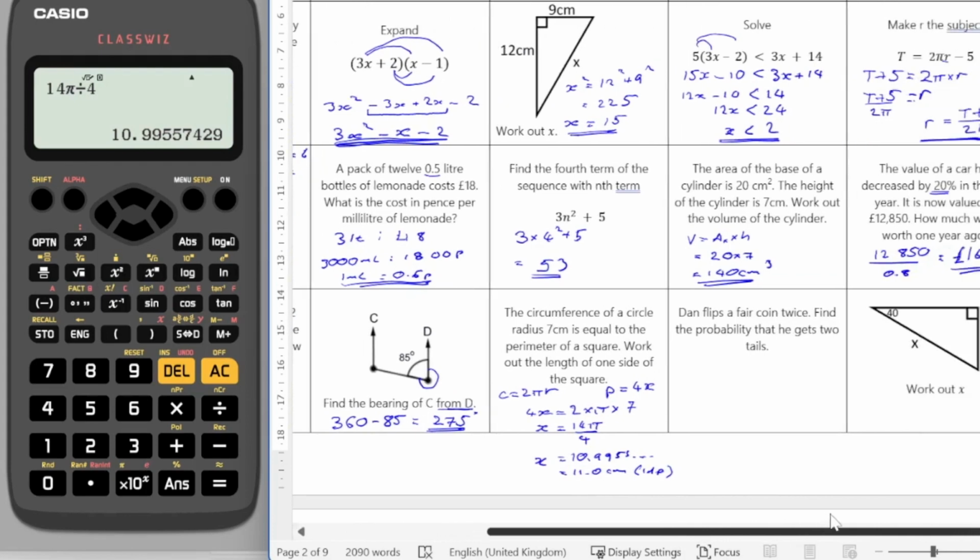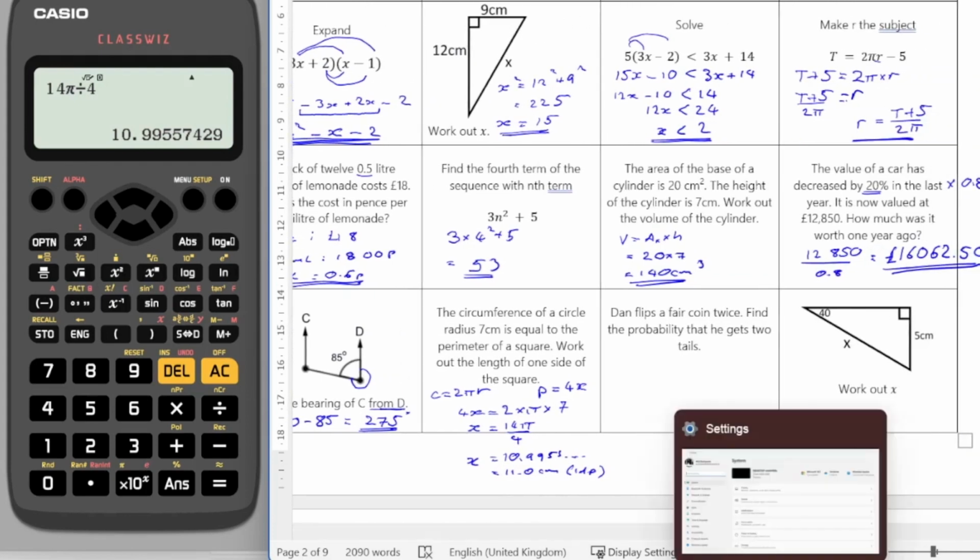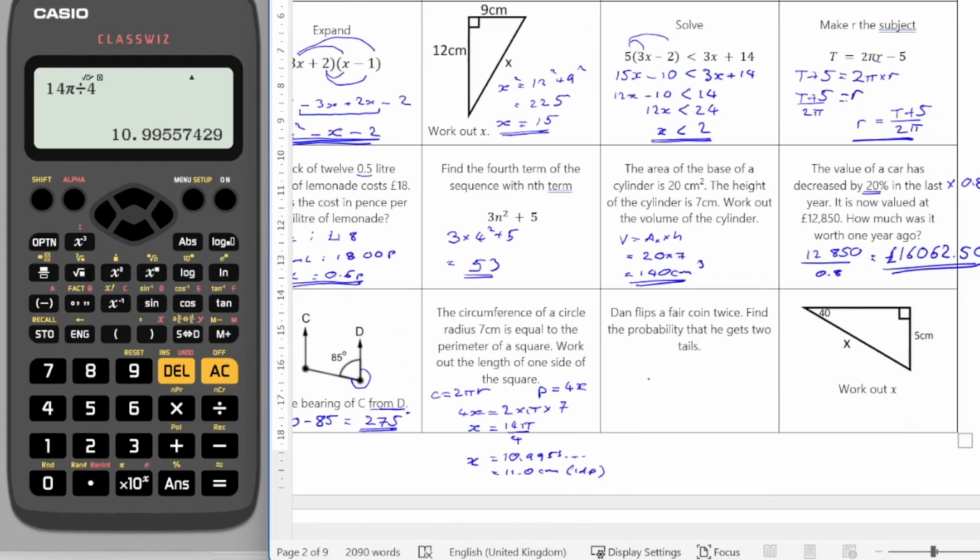Okay, Dan flips a fair coin twice. Find the probability that he gets 2 tails. So the probability of 2 tails is probability of 1 tail times by the probability of 1 tail. So that's going to be equal to 1 over 4. So I'd go 1 over 4 or 0.25 is absolutely fine.